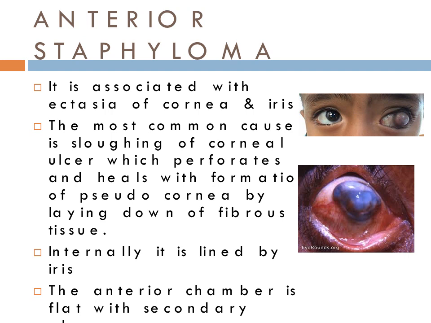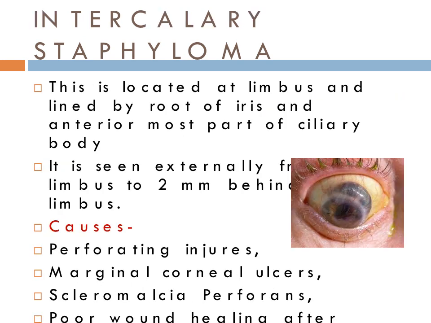Later, the anterior surface of the eye protrudes, forming anterior staphyloma. So here you can see this is the thinned out cornea, or might be a ruptured corneal ulcer. There is pseudocornea formation by laying down of the fibrous tissue.